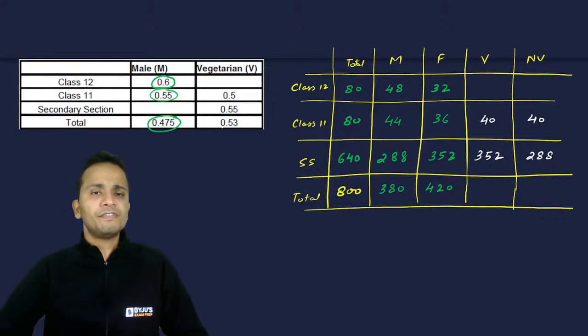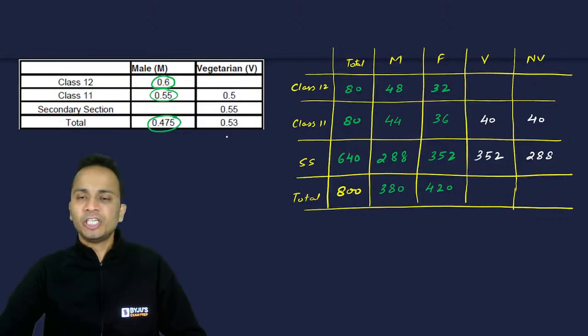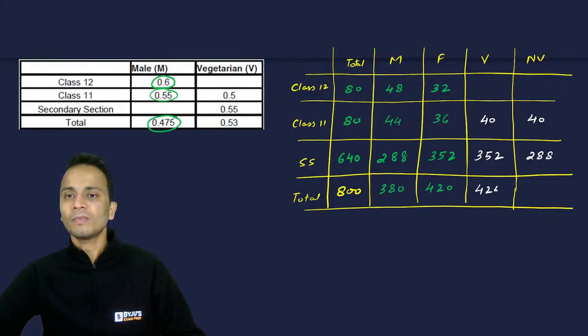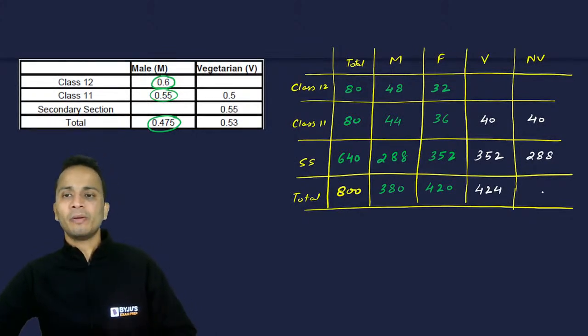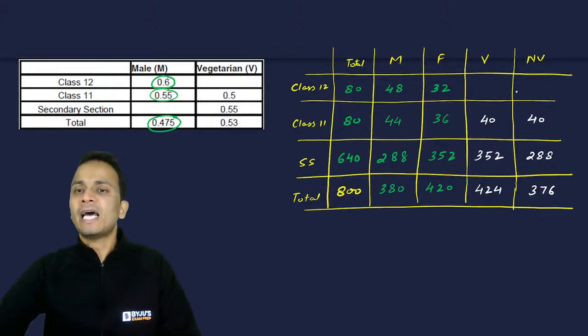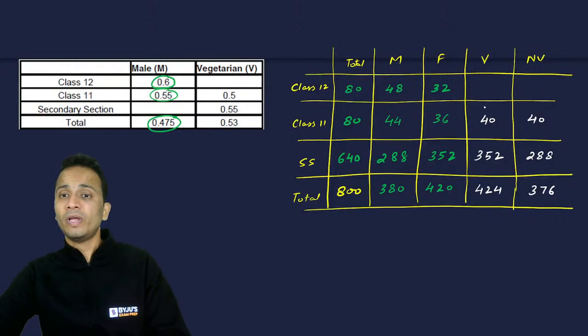Out of total, 53% are vegetarians. So 800 ka 53%, 424 are vegetarians. So remaining 376 will be non-vegetarians. So quickly give me the number of vegetarians and non-vegetarians for class 12.